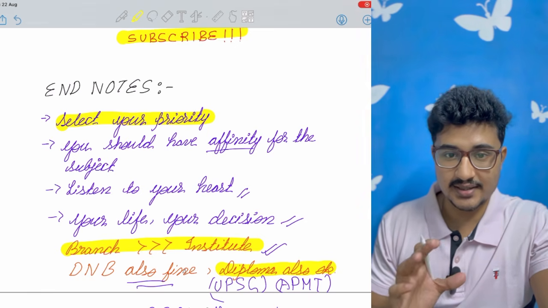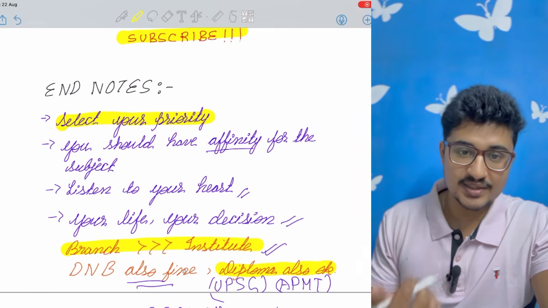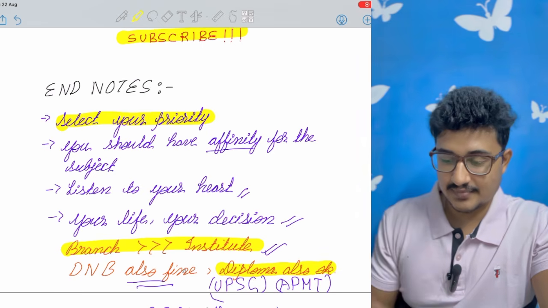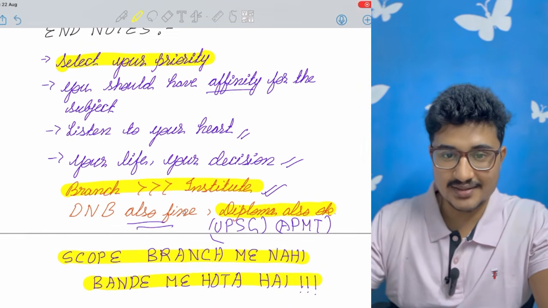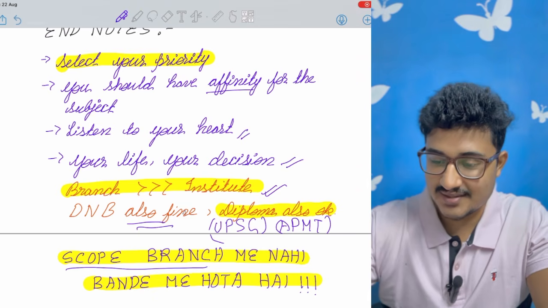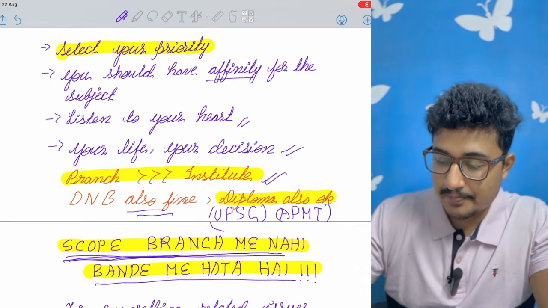Okay, he is not MD, he is diploma. So don't think that you shouldn't take a diploma because it is a course below the MD. Don't think like that. The potential is in the person, not in the branch. As I highlighted, scope is in the person, not in the branch.